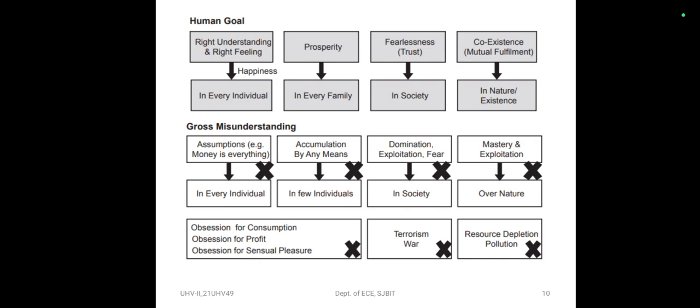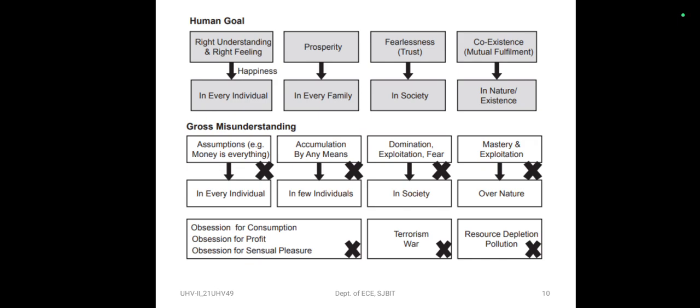Obsession for consumption means to consume more and more for happiness. Maybe it can be food, clothes, house, gadgets, and so on. Obsession for profit means to take as much as possible from others and give as little as possible. With the assumption that more profit means more happiness and prosperity, that is the wrong obsession we have.